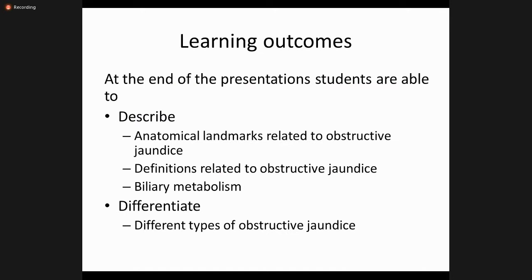The learning outcome of my presentation is that, at the end, students are able to describe the basic anatomical landmarks related to a patient with obstructive jaundice, the definitions which are very important for a third year student, different types of jaundice, and the basic concepts of biliary metabolism. I think it is a revision of your first year and second year basic physiology and anatomy. And then you are able to differentiate between different types of jaundice.